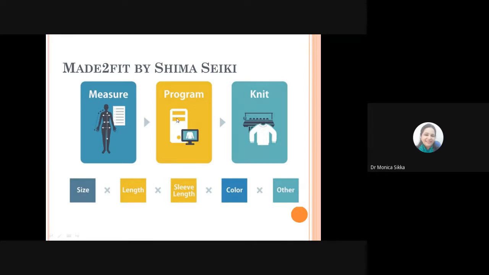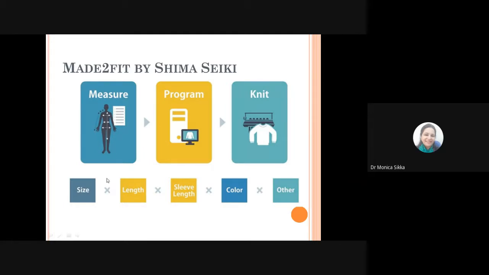This computer already contains the related data of the colors and the body dimensions that have been fed to it, and it drives the machine to produce the garment of the size for that person after the mapping has reached it. By selection of different colors and designs, you can alter things at the program level, and this is directly connected to your machine, and the machine works according to the signals that it receives from the software, and you can produce the garment for this person according to his or her choice and dimensions.